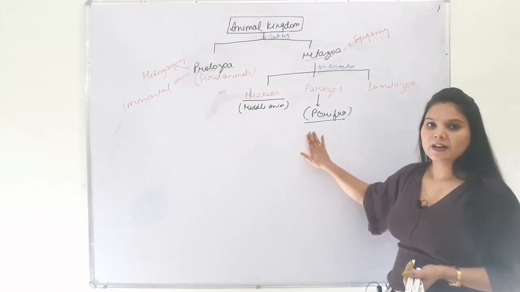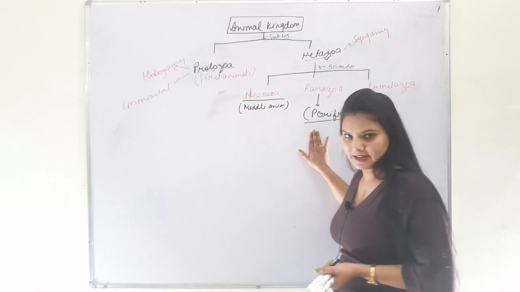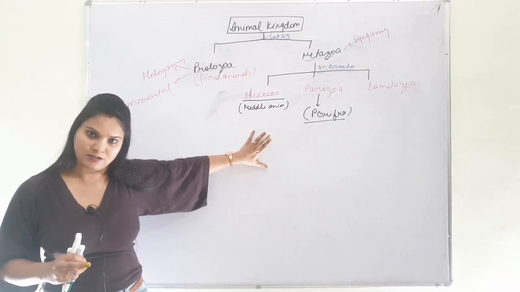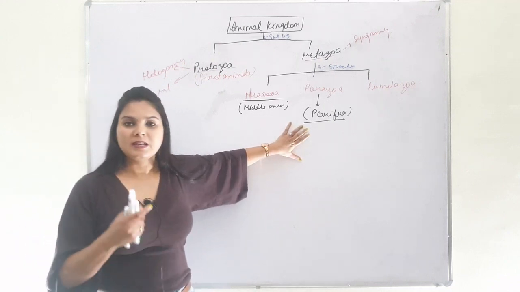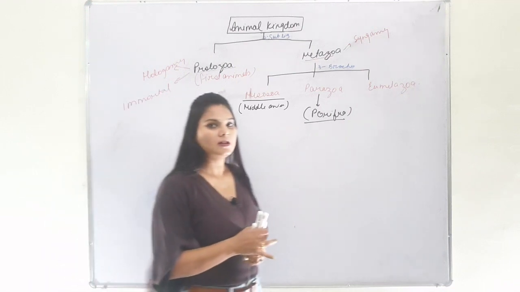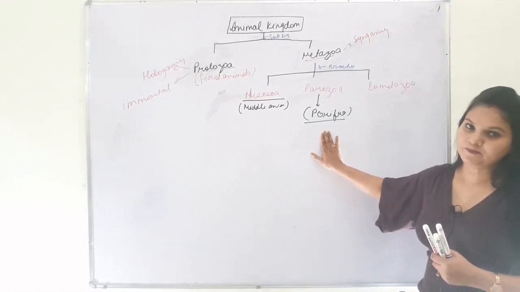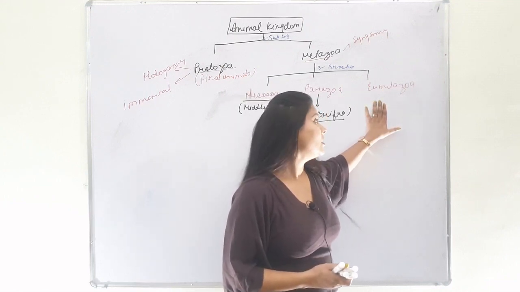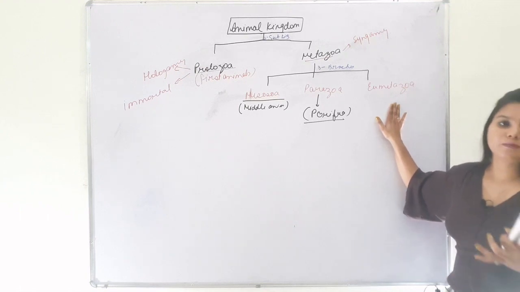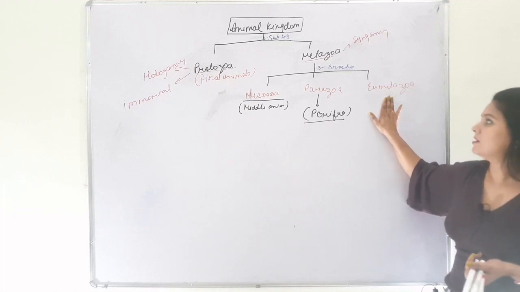So, Porifera include the animals which bear pores. They are also sessile organisms and they have a poorly developed tissue level of organization. Poriferans basically include sponges which have calcareous spicules, for example, Leucosolenia, Scypha, Euspongia, etc. Next is Eumetazoa. Eumetazoa include animals which are mostly mobile. They can move from one place to another, and they also have a mouth and a digestive tract.